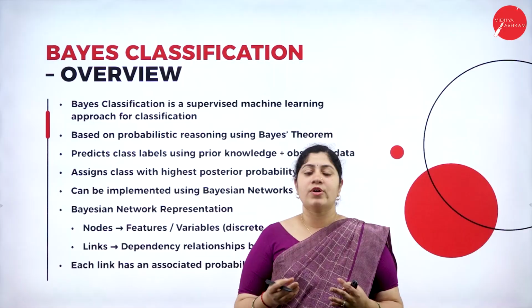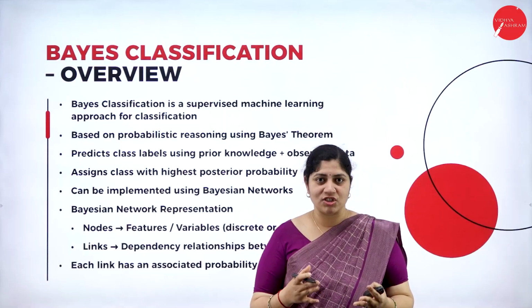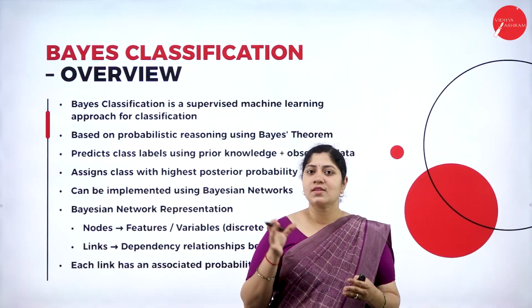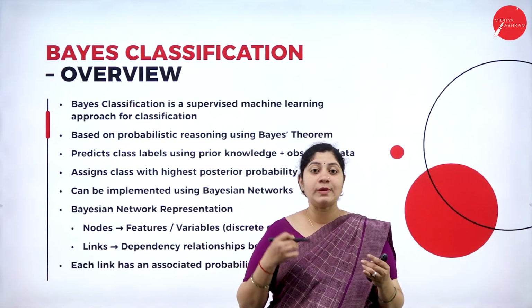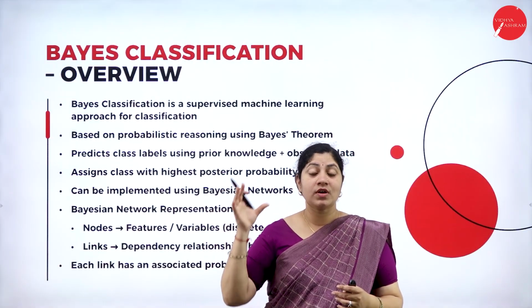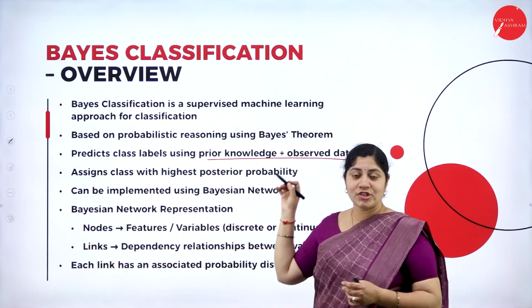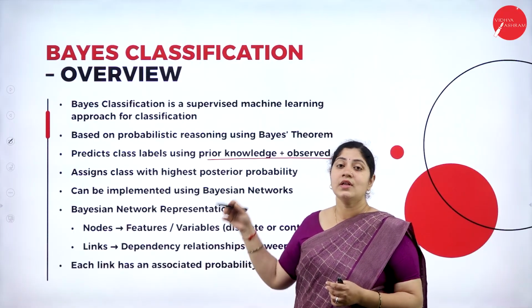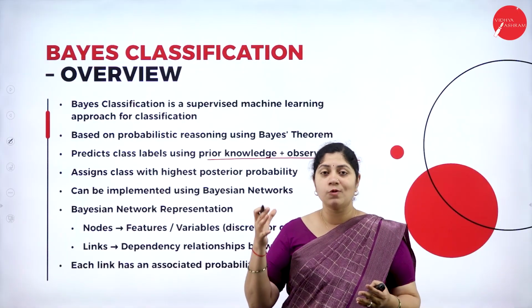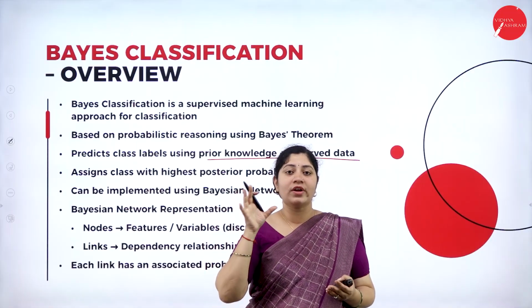Bayes classification algorithm is a supervised machine learning algorithm that can be utilized for classifications. This classification is done based on probabilistic reasoning, by utilizing the Bayes theorem. Here there will be a prediction of the class labels. That prediction is completely based on the observed data as well as the prior knowledge. Now, a doubt comes up: how will this class be assigned? The class will be assigned based on the highest posterior probabilities.